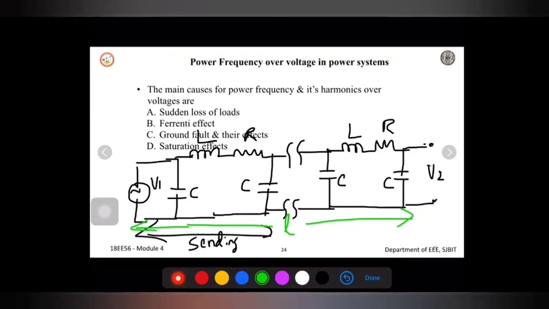When you consider this kind of line, the line capacitance is concentrated at the middle of the line.